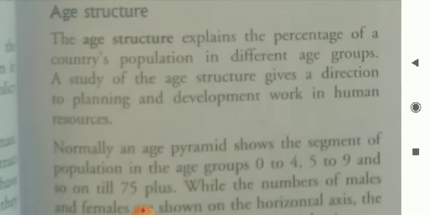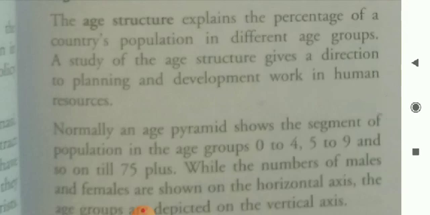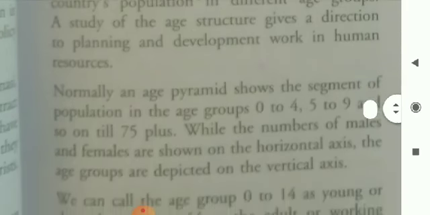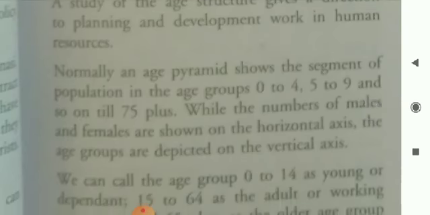First of all, the age structure. What is the age structure? The age structure explains the percentage of a country's population in different age groups. A study of the age structure gives a direction to planning and development work in human resources.